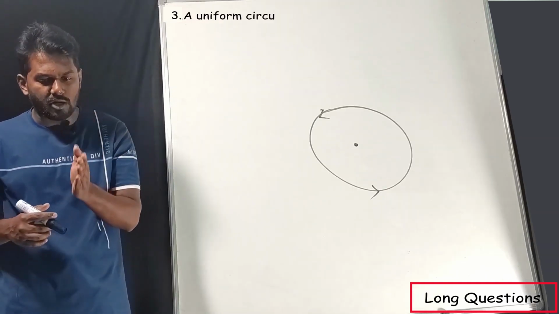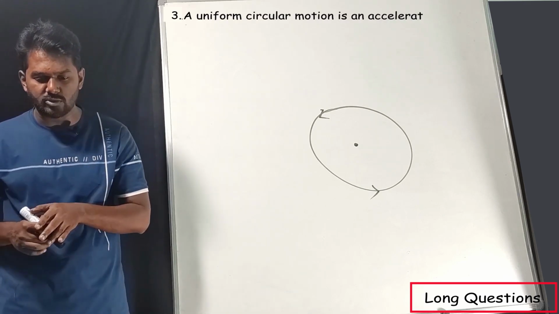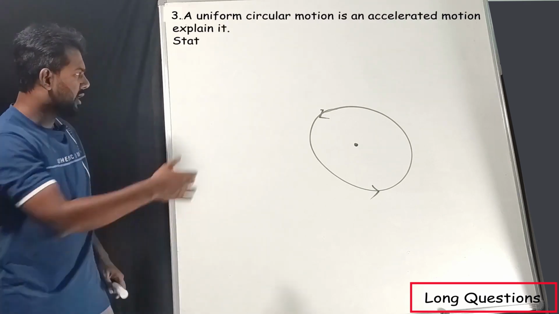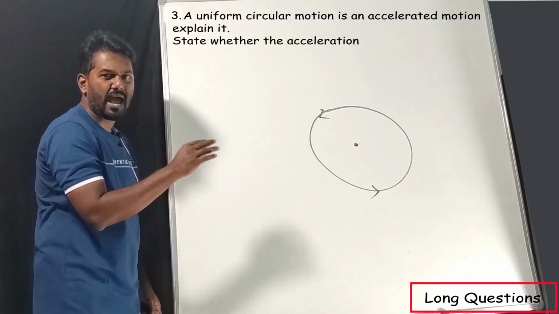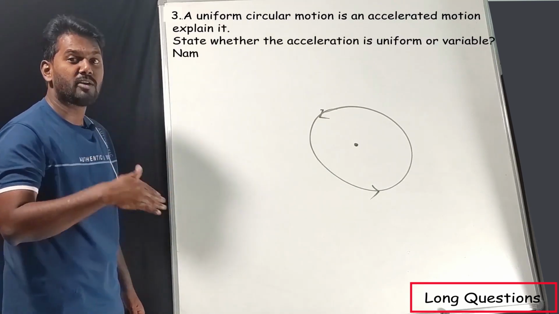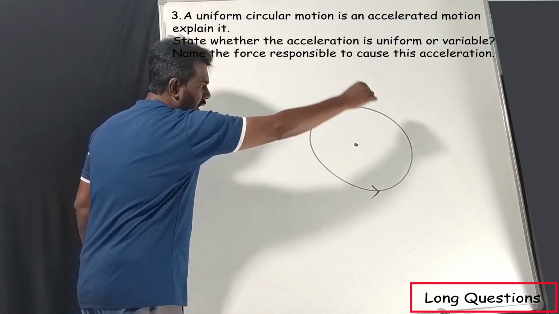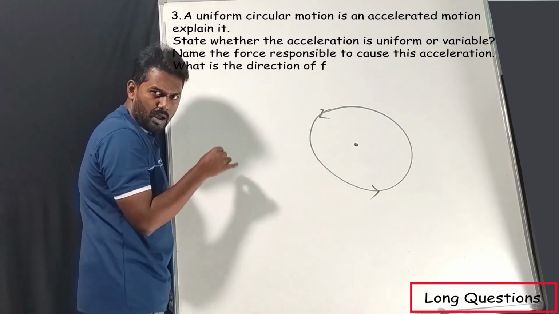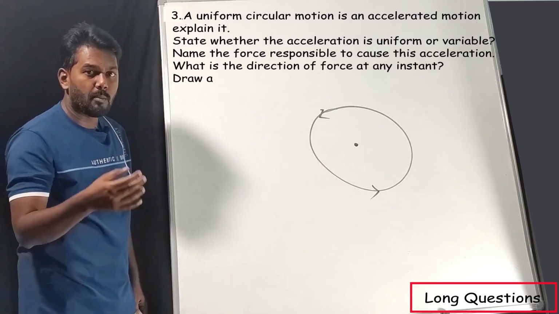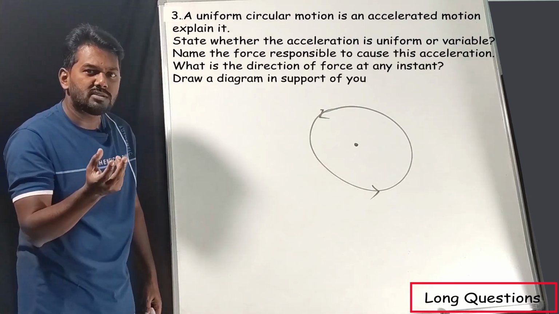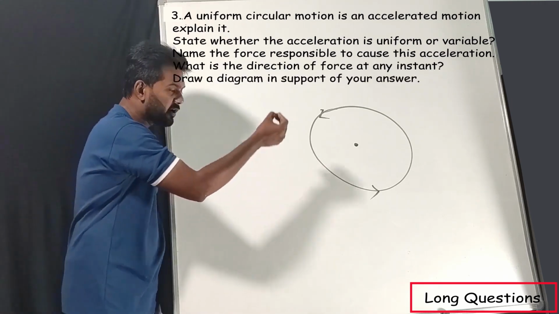A uniform circular motion is an accelerated motion. Explain it. They are asking why. Because when an object or a particle is moving on a circular path, speed remains the same. But what about velocity? Velocity is different at different points. Why?